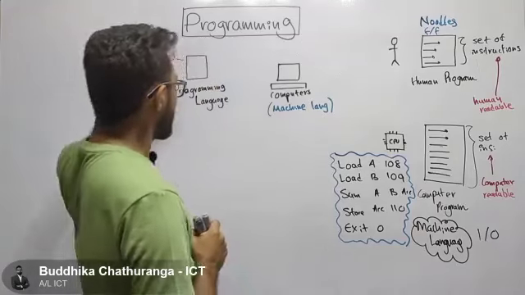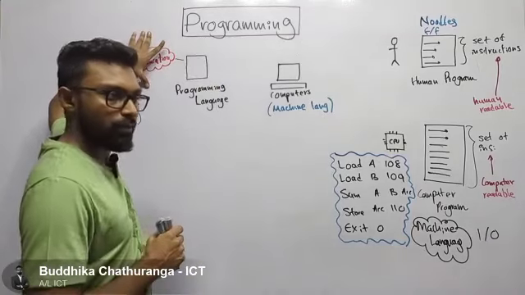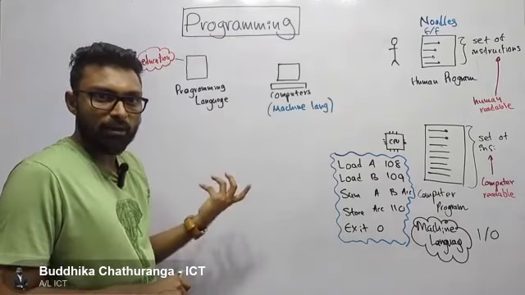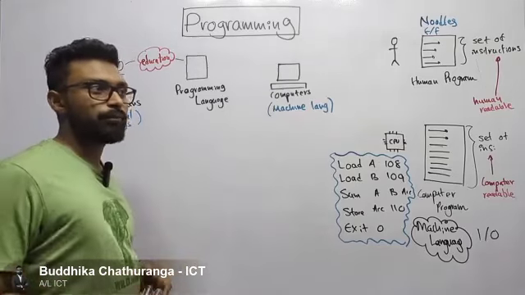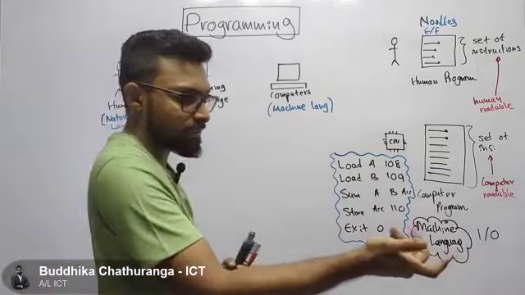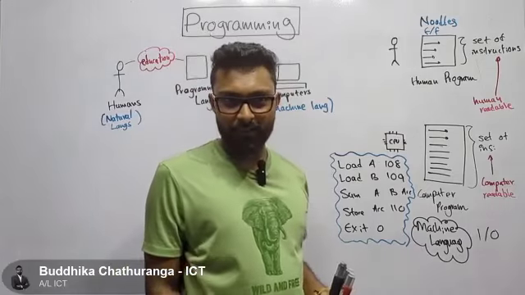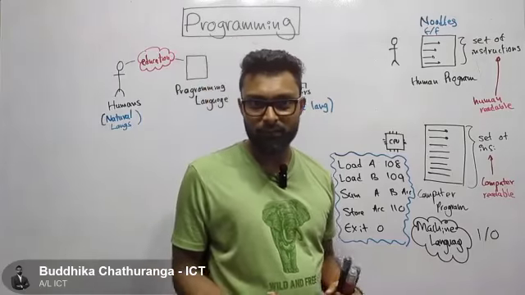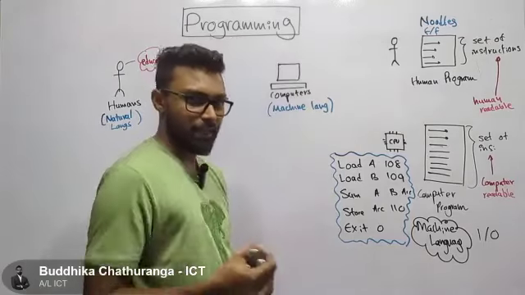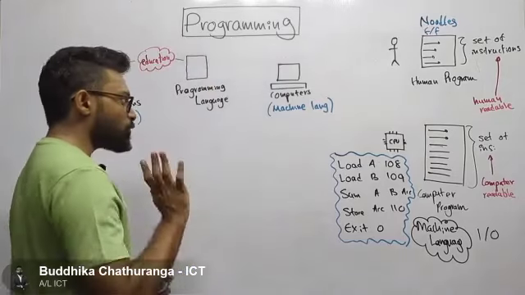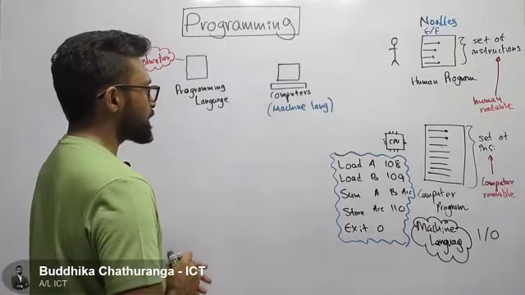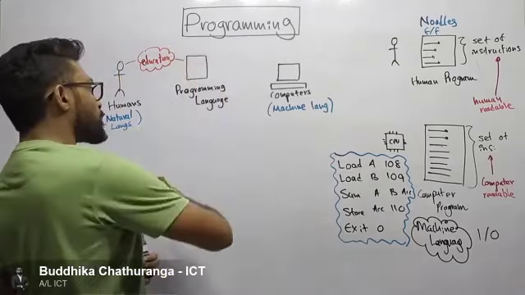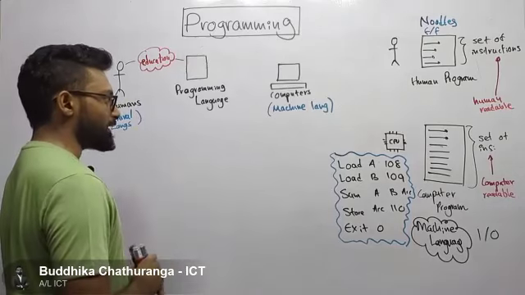The same way, even though we are getting educated, even though we learn programming languages, we can't tell the computer to learn programming languages, because he's not going to do that. He can't understand. Even if we say, now it's your turn to learn programming languages, will he understand? No, because computers can't understand natural languages. So even though we tell our computers to do that, he won't understand. That's the problem. Now what can we do here? We certainly know computers don't understand programming languages, and computers don't know human languages.